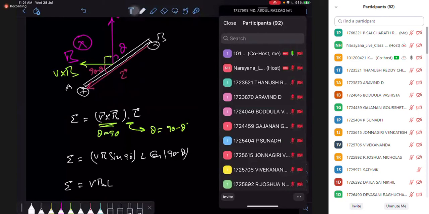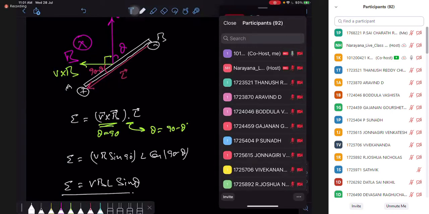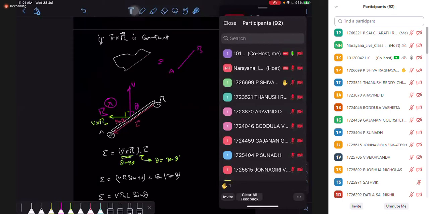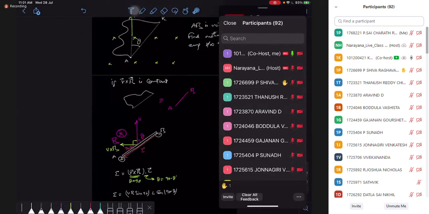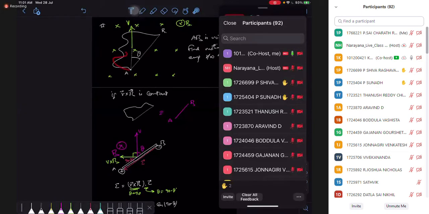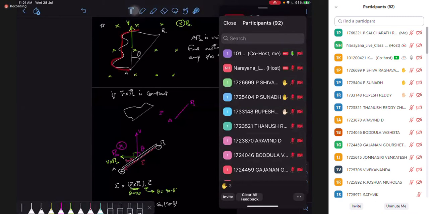EMF value is V B L sin theta, right? So who is the positive terminal here? A becomes my positive terminal. So the first thing you notice is that the shape does not matter. When the shape does not matter and V cross B is a constant, I can replace that curve with a simple rod AB.